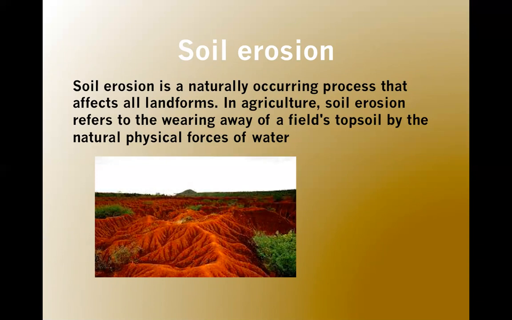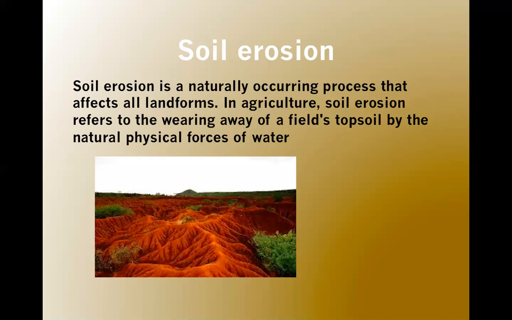Okay, which is basically not useful to us in terms of agriculture. Okay, which is not fertile. So we make it unfertile. That process is called soil erosion. So we have to remember this definition of soil erosion. The removal of topsoil cover by water, wind, and human activities is called soil erosion.